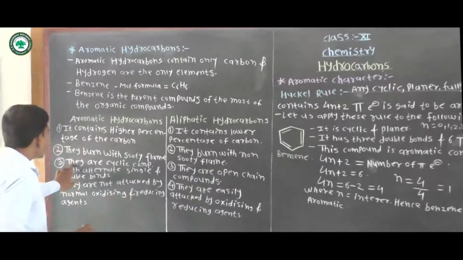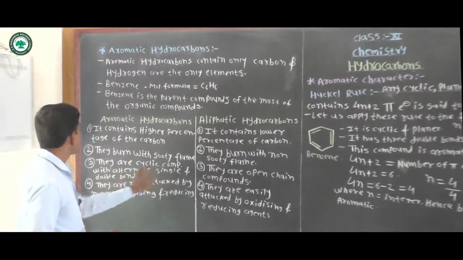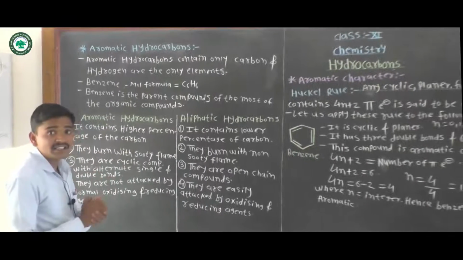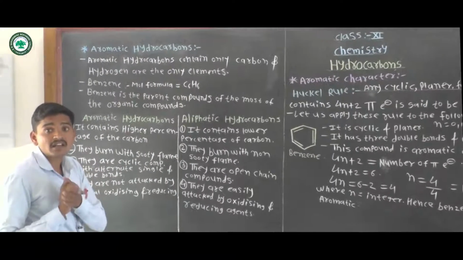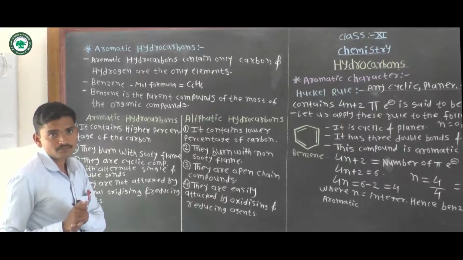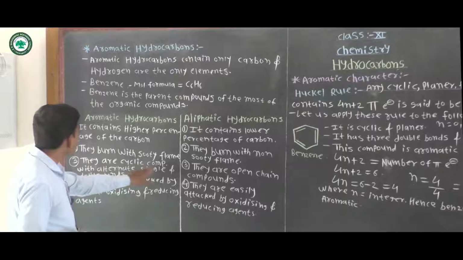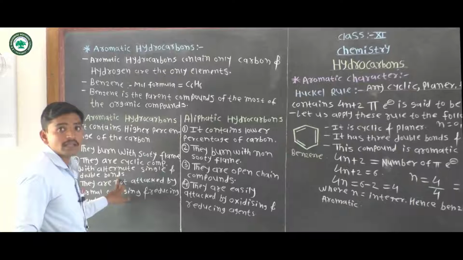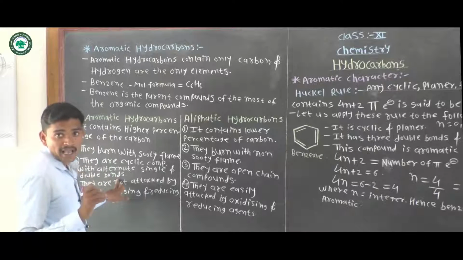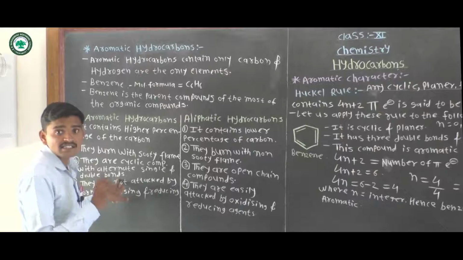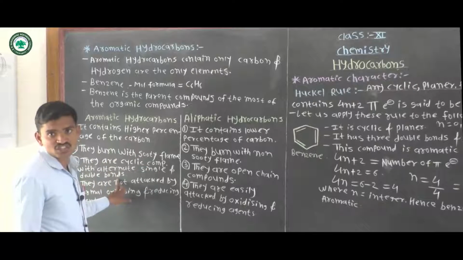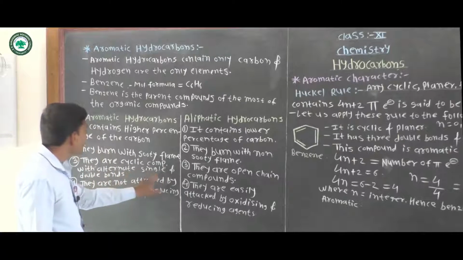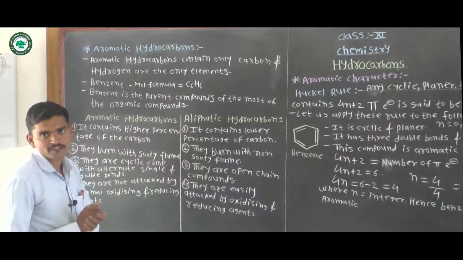Next point is that aromatic hydrocarbons are cyclic compounds with alternate single and double bonds. We already know that aromatic hydrocarbons contain alternate single and double bonds in their structure or ring.